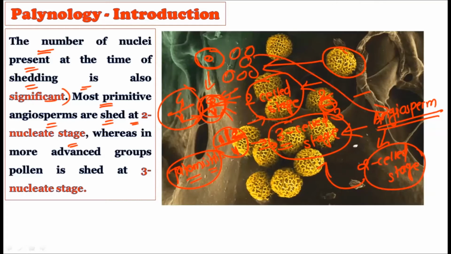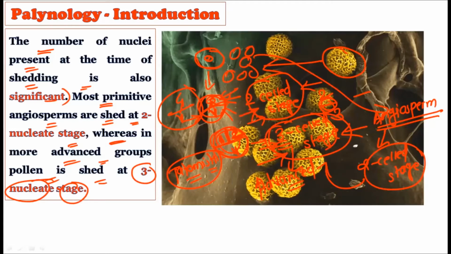So the ancient angiosperms liberate, or give away, their pollen grain at the two-cell stage, whereas the more advanced group sheds pollen at the three-nucleate stage. There is a division in the generative cell to create the two male gametes, so the three-cell stage gets created. This three-cell stage is found in every kind of angiosperm, but the advanced angiosperms liberate their pollen grain only at the three-cell stage and not at the two-cell stage.